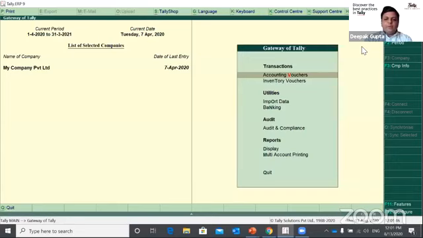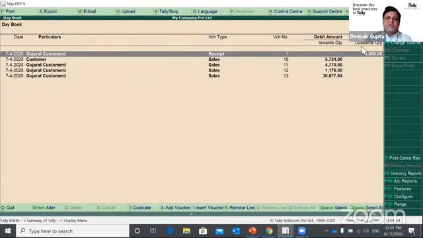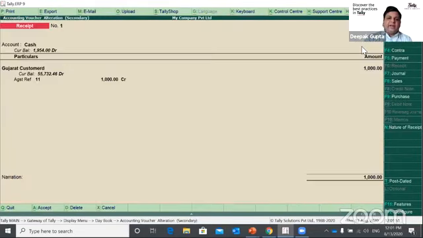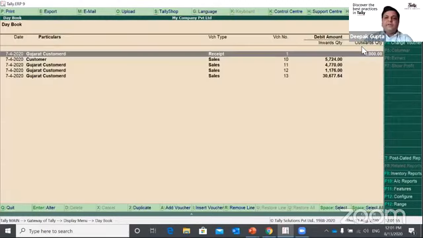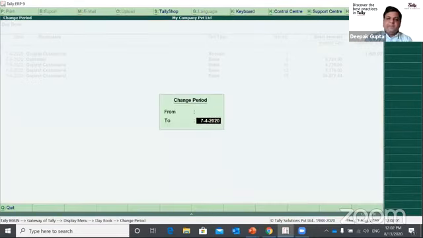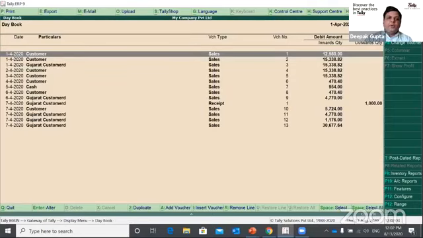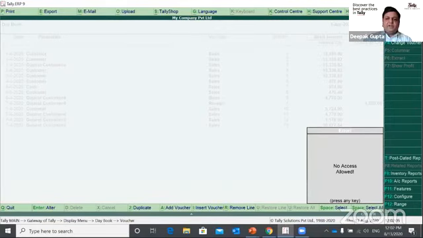But if you want to see the level of restriction, whether he can enter the transaction, yes, he can enter and edit because we have allowed him for the previous 2 days of transactions. If I change the period and try to go into a backdated transaction, then again it is disallowed. So backdated transactions are not allowed for manager rights.